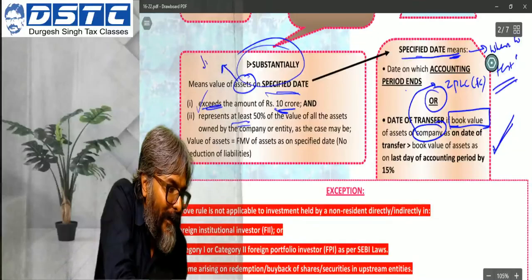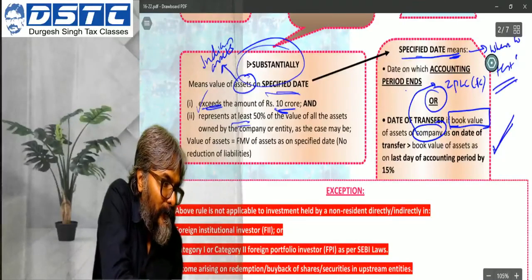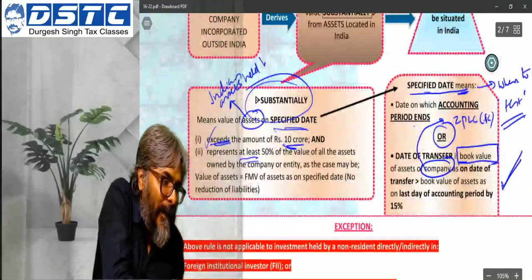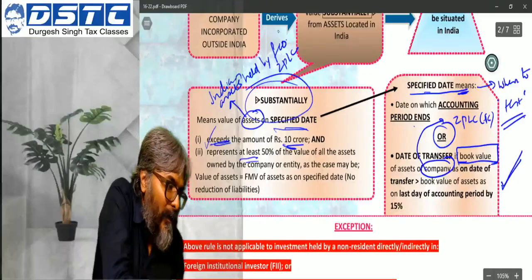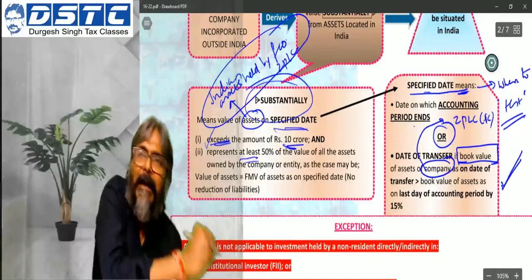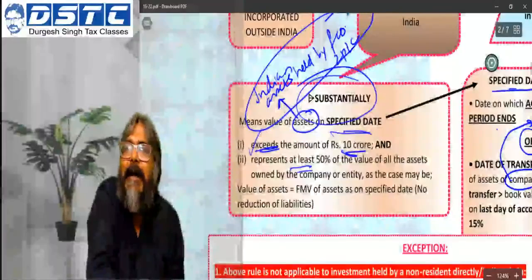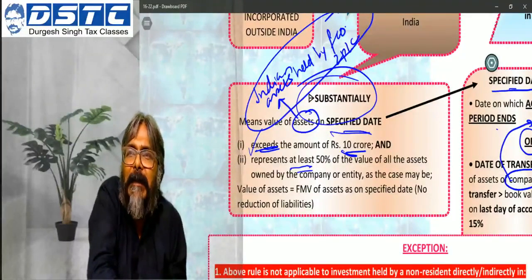The value of the Indian asset held by the foreign company. Which foreign company? ZPLC. So the value of Indian asset held by ZPLC.